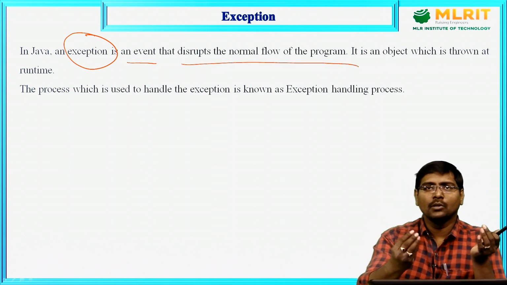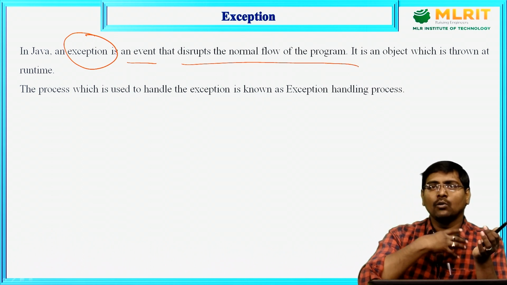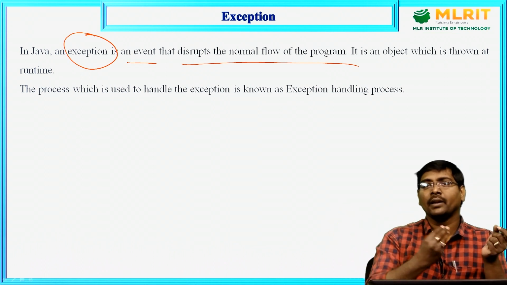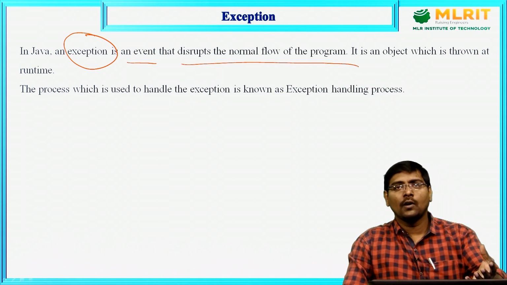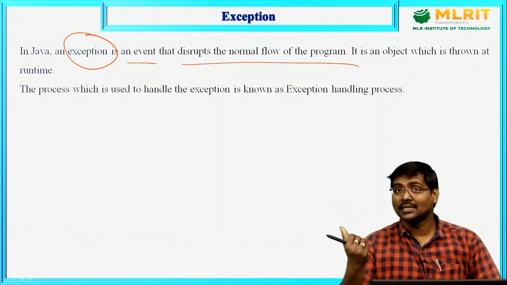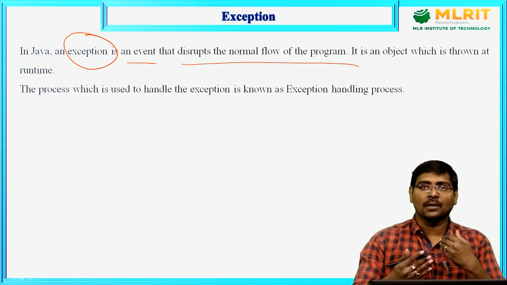For example, suppose I am speaking something to you. Meanwhile, if I want to say some paragraph to you, and some other person comes and interrupts me, what happened? My normal flow of sequence is stopped because of that person. So, that person is called an exception.